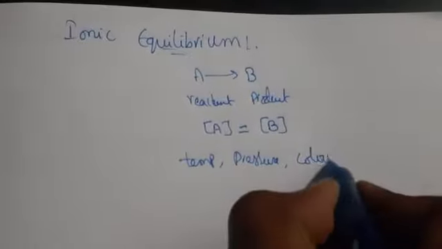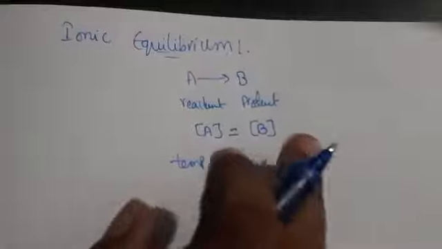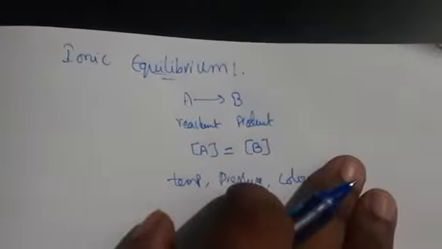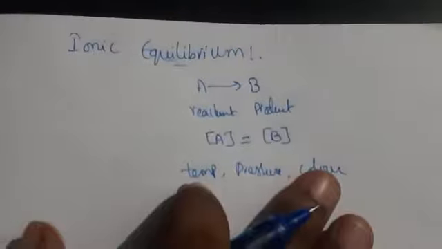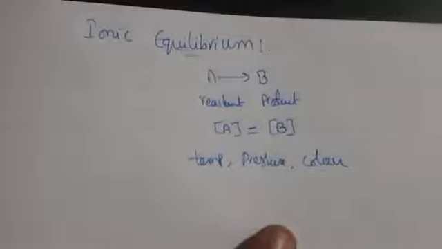If you take any type of conditions like temperature, pressure, color, at a certain time it is not going to change. It is an equal condition. That one we call as equilibrium.